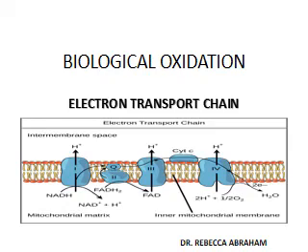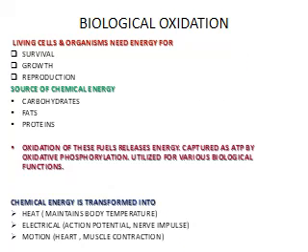Good morning, everybody. Today's topic is biological oxidation and the electron transport chain. Now, living cells and organisms need energy for survival, for growth, and for reproduction. The source of chemical energy is the food that we take in, that is, carbohydrates, fats, and proteins.